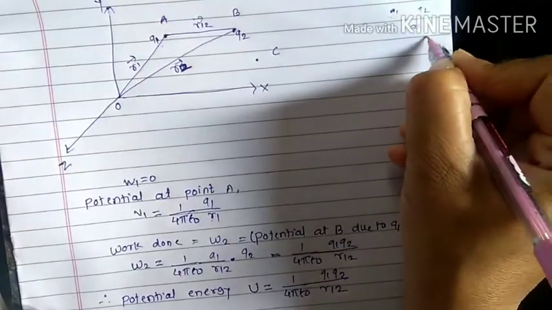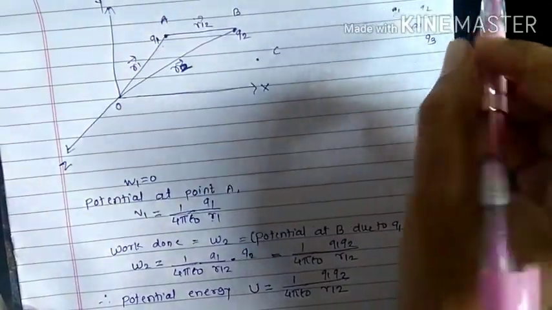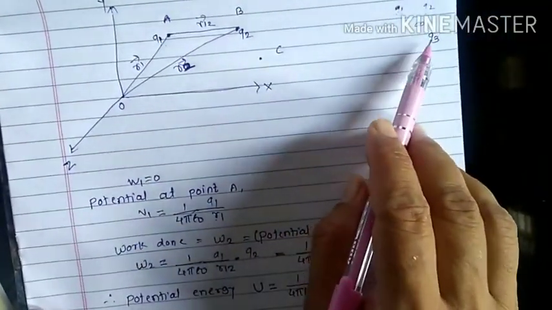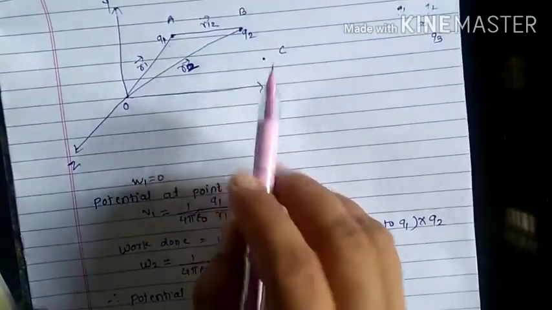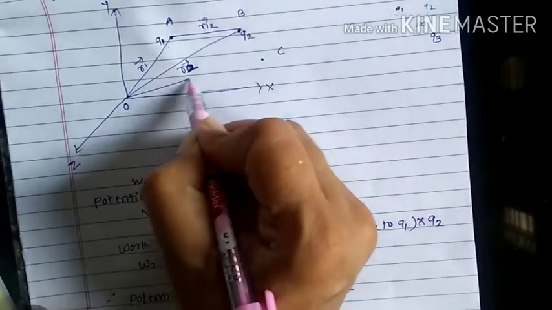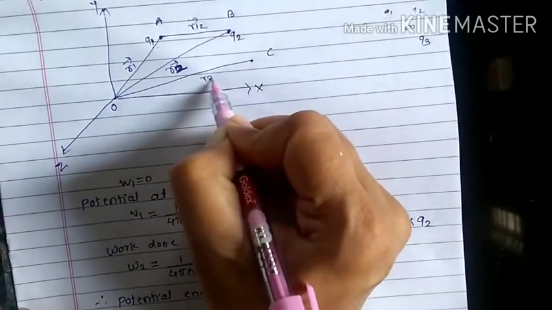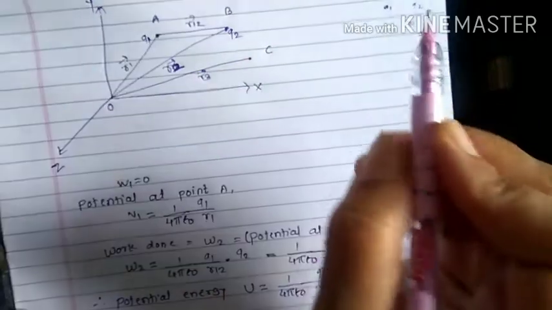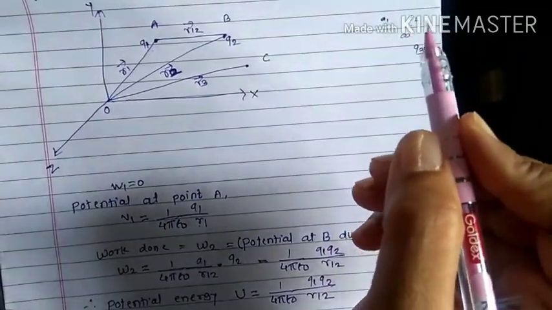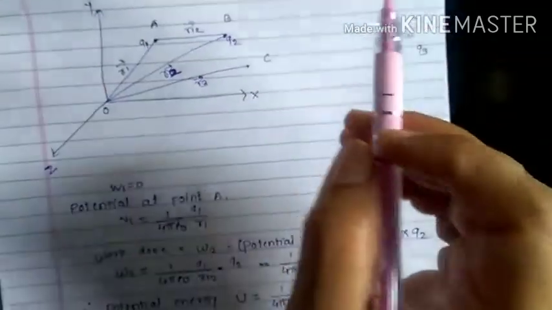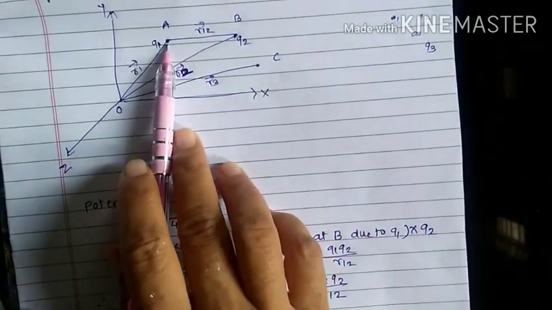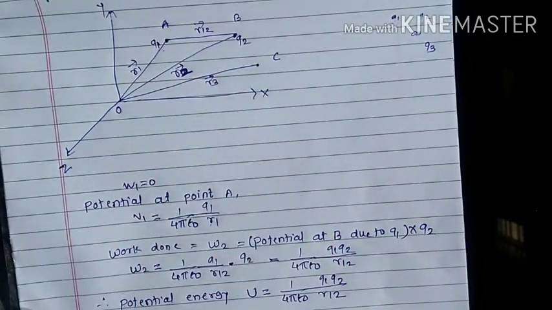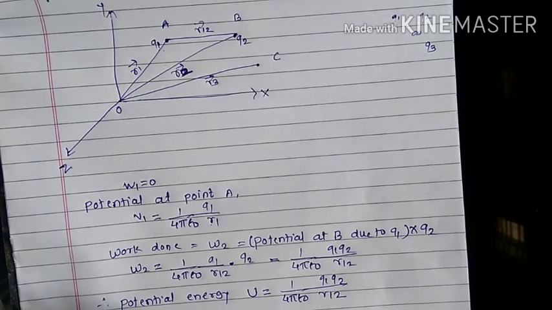And at infinity, suppose there is a Q3 charge. We have to bring this Q3 charge from infinity to the point C. If its location in the system is, suppose, R3, then work has to be done against the electrostatic force due to this Q1 and Q2. Therefore, that work done is written as